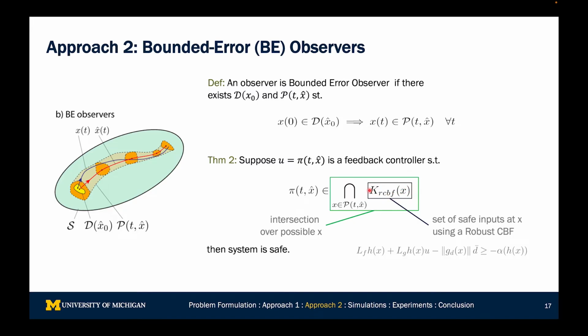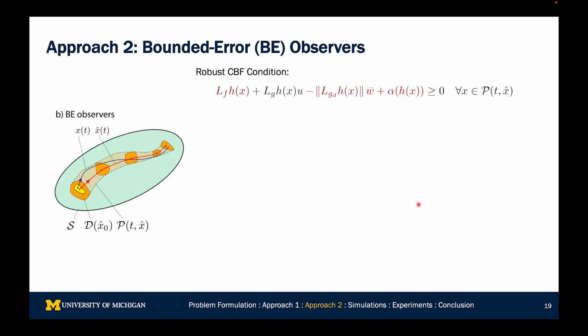So the idea is really straightforward, right? If your system lies within the orange set at any given time, then applying a control input that is robustly safe for all such inputs is guaranteed to also be safe. And so this is a really simple way to construct a control input that is going to be guaranteed to be safe. However, how can this be implemented? We're taking this intersection of some set, and it's pretty difficult to implement in practice. So I'm going to introduce a simple method that reduces down to a QP.